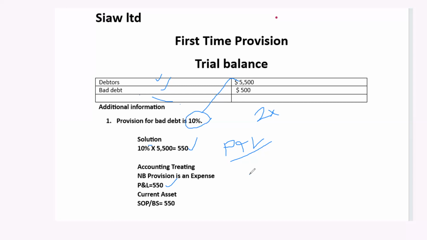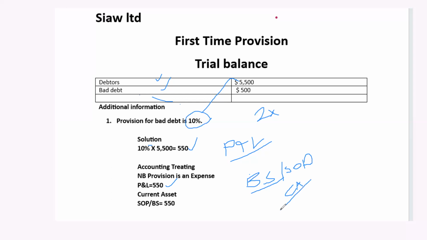Good. So how do I go about this? Debtors are assets. They are part of our current assets. As a result, it will go into the balance sheet. When I go to my statement of financial position, I'll have a portion for current assets. Let me represent it by CA, current assets.